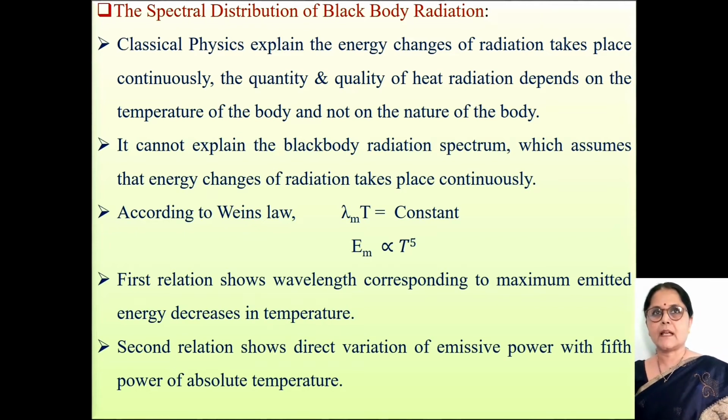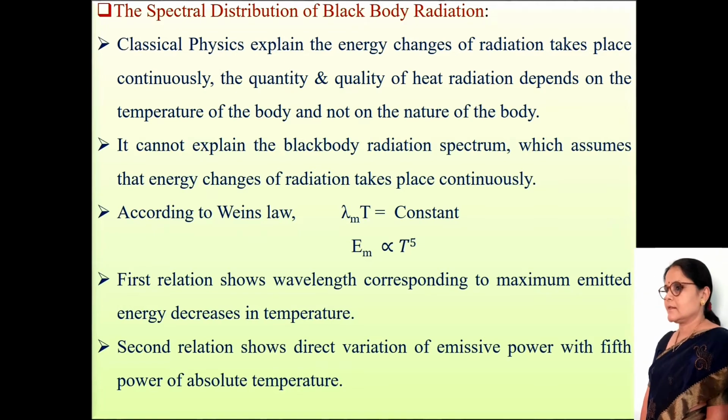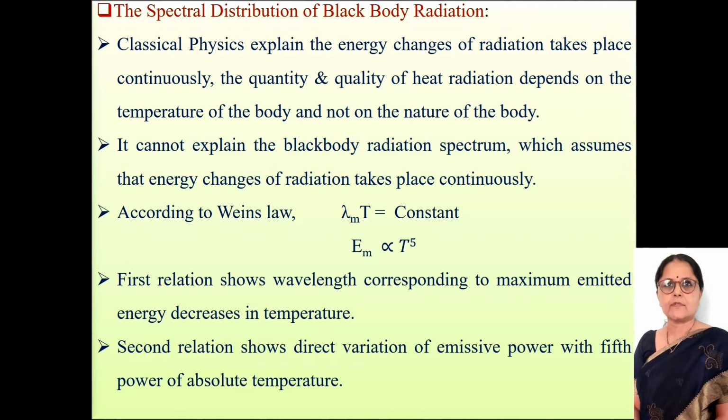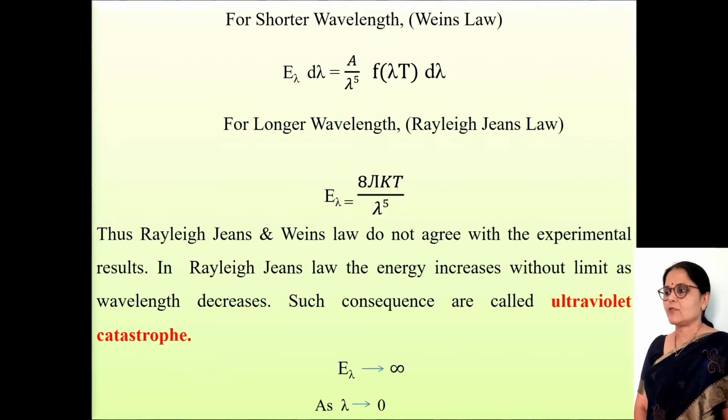According to Wien's law, lambda m T is equal to a constant and Em, that is emissive power, is proportional to T raised to 5. The first relation shows the wavelength corresponding to maximum emitted energy decreases with temperature, and the second relation shows direct variation of emissive power with the fifth power of absolute temperature. This is the second failure of classical mechanics, that is the spectral distribution of energy.